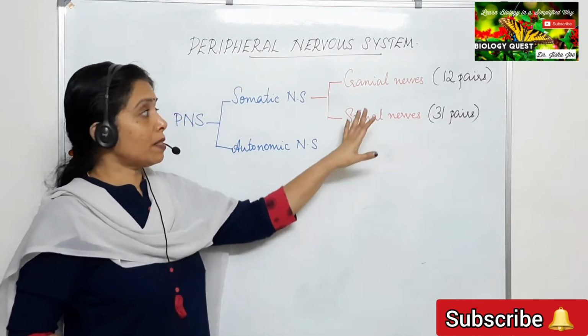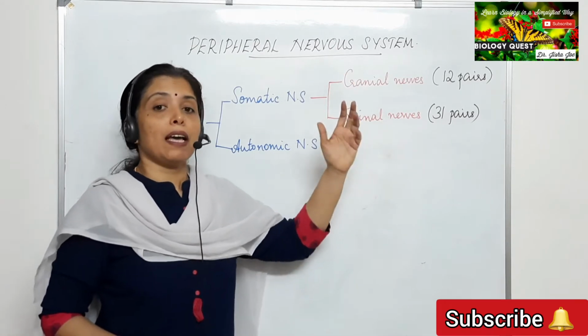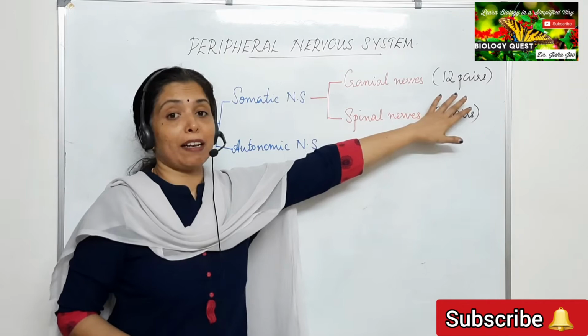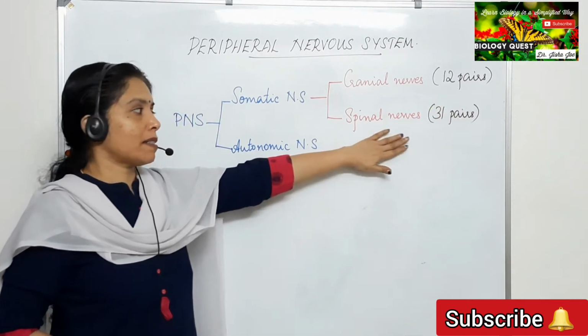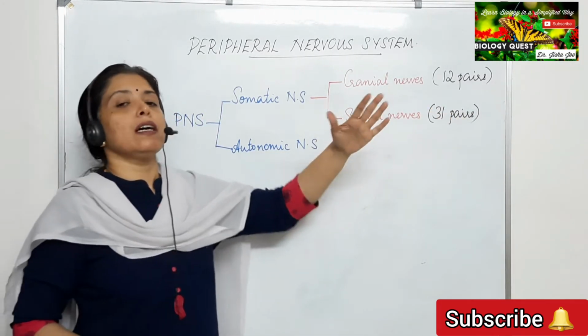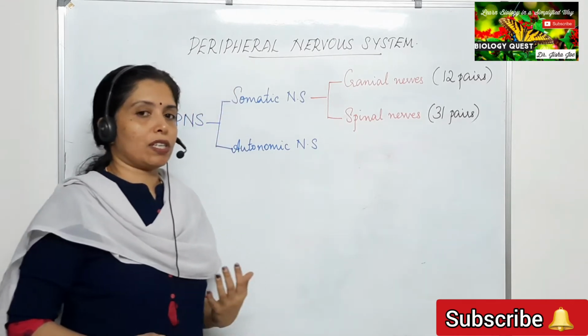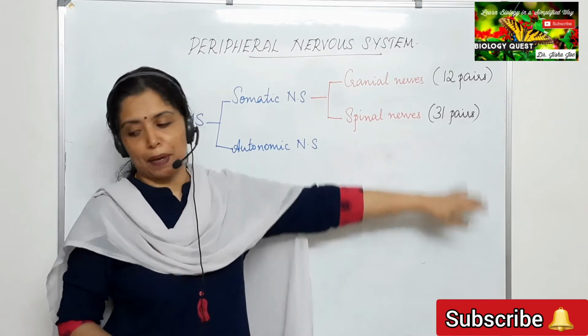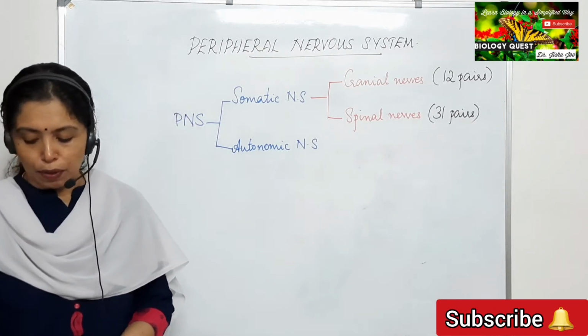So cranial nerves are nerves emerging from and entering into the brain, and they are 12 pairs in number, whereas the spinal nerves are nerves emerging from and entering into the spinal cord. They are number how many? 31 pairs. And what are these 31 pairs?